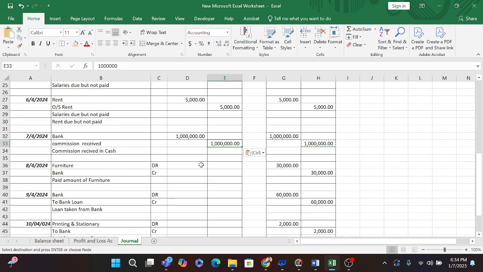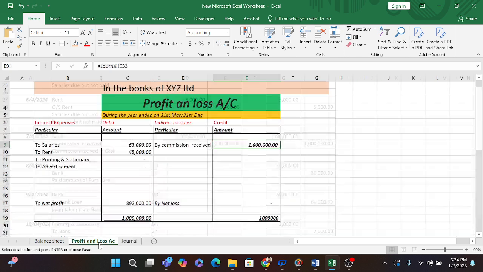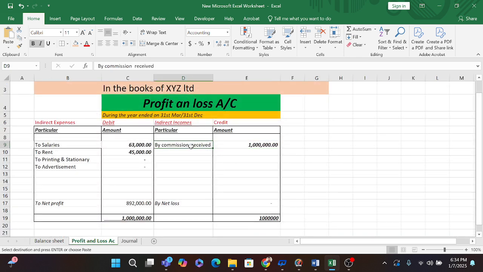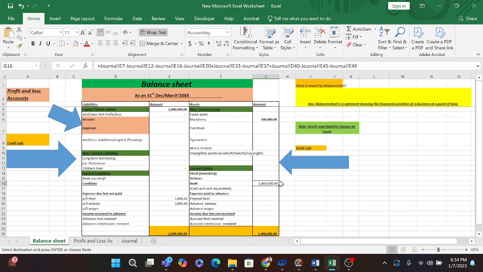So I hope it will help you to understand how the income is showing in our books of account, that is 10 lakh rupees, and my bank balance is also increasing, that is 18 lakh. It was 8 lakh before.